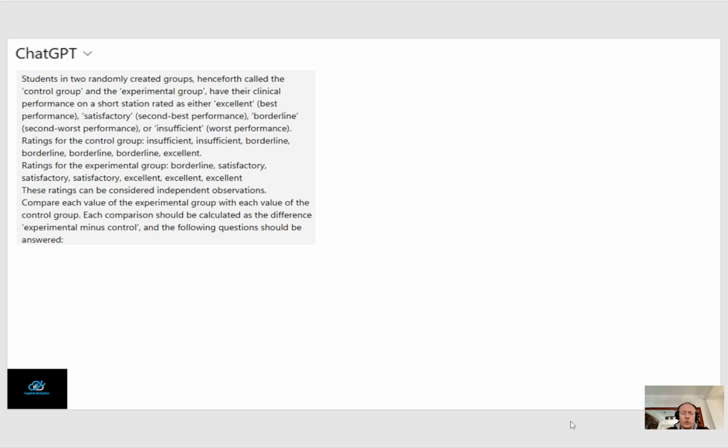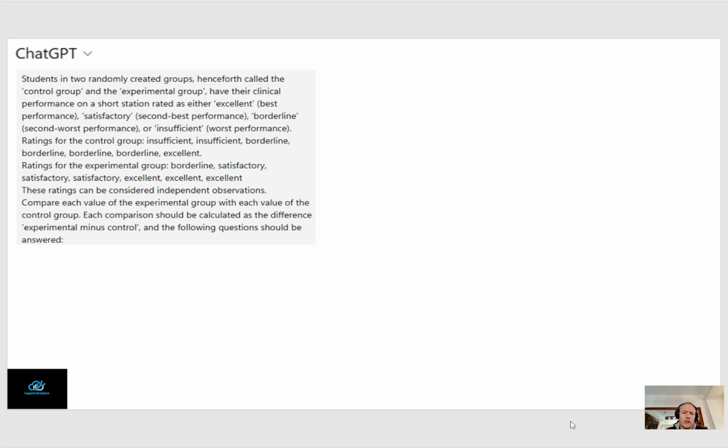The ratings for the control group are insufficient, insufficient, borderline, borderline, borderline, borderline, excellent. So there are 7 control ratings, and for the experimental group also 7 ratings: borderline, satisfactory, satisfactory, satisfactory, excellent, excellent, excellent. Important is the line: these ratings can be considered independent observations, so it's not, for instance, a crossover design where you have the same people taking part in first one condition and then the other, and the order you could randomize.